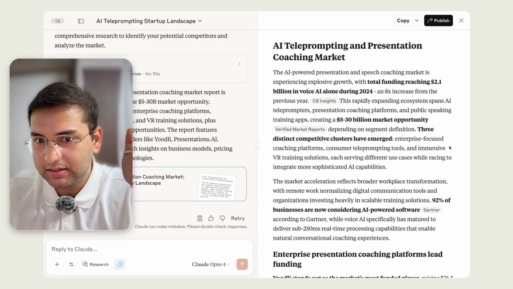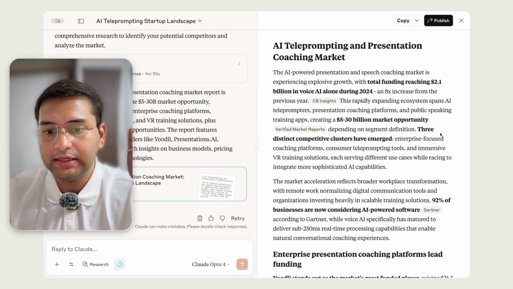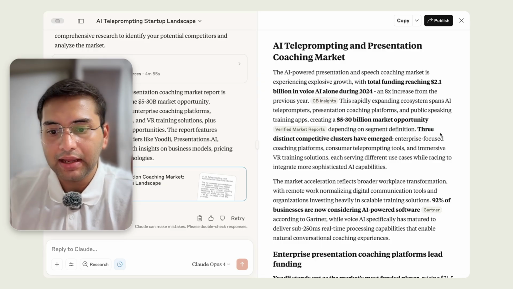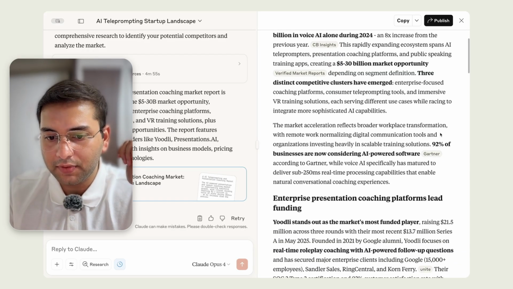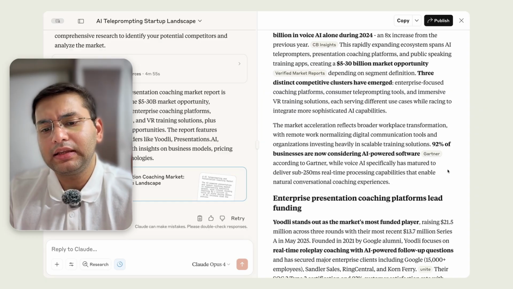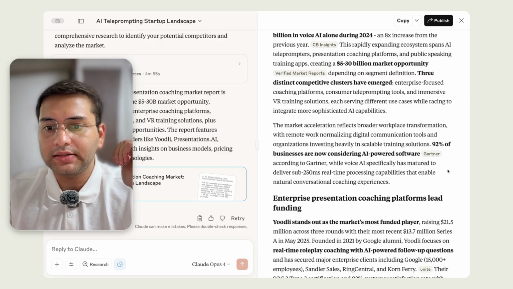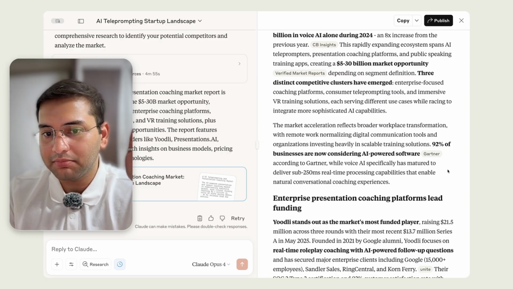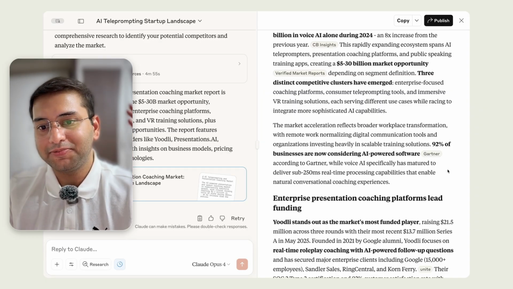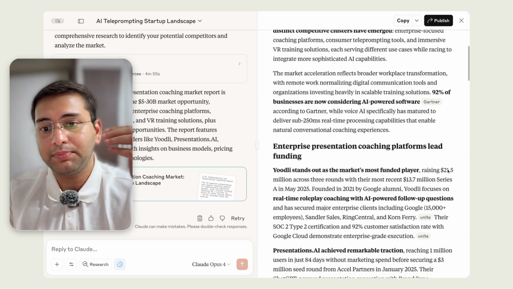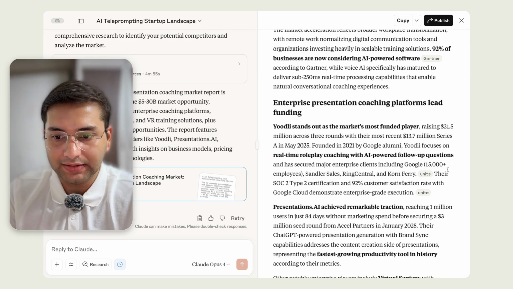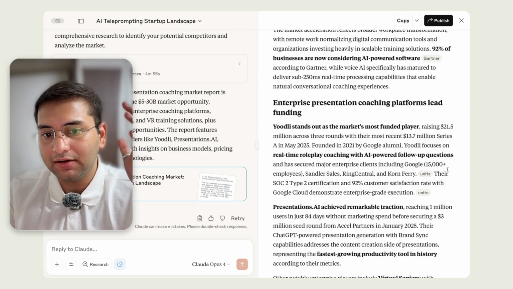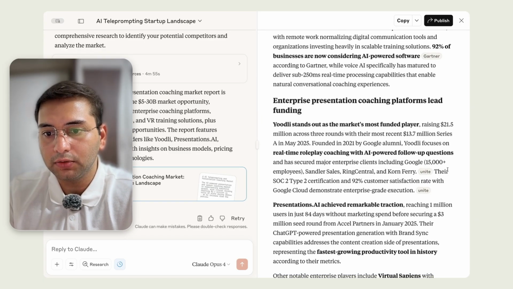It gives us an overall market opportunity, similar to what ChatGPT did. It gives us an understanding of where businesses stand with AI-powered software. Then it gives us information about the products and the competitors in a slightly different manner, it seems. Here we can see it's split into, first, enterprise presentation coaching platforms, so it's given us platforms in that domain. Then it's having a second look at consumer teleprompting tools.